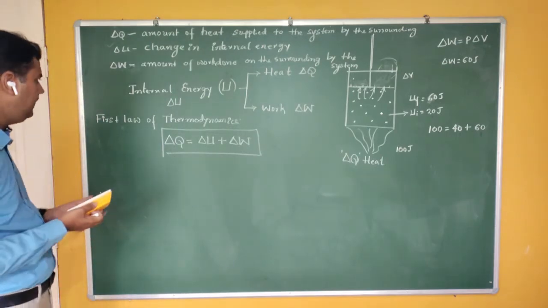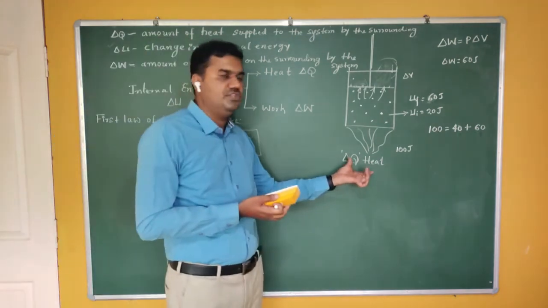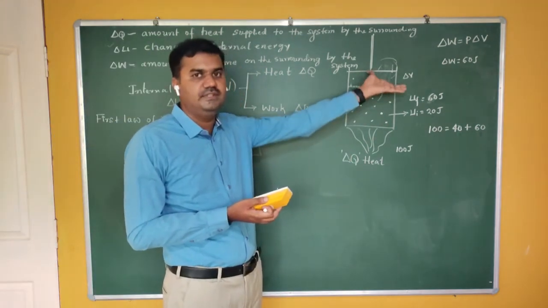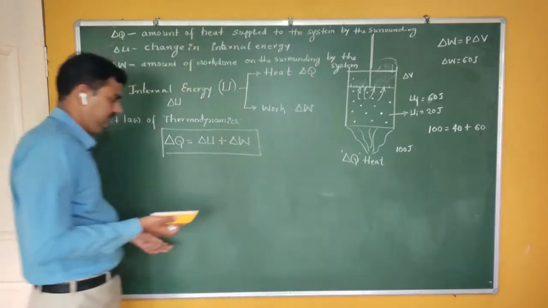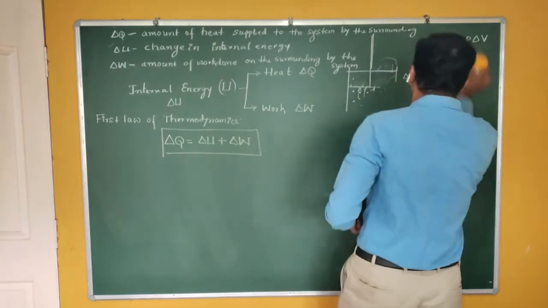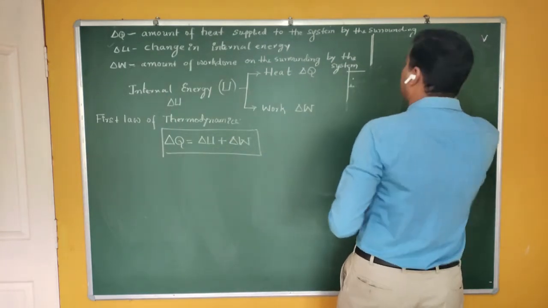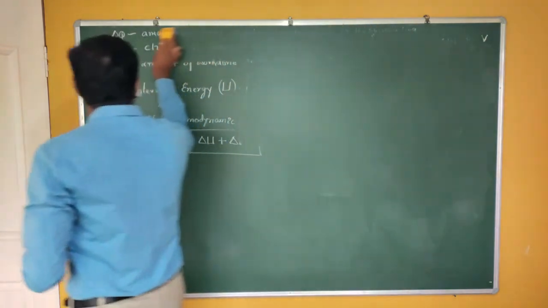Again I am repeating, what is the first law of thermodynamics? The amount of heat given to the system is partially used to increase what? Internal energy, and some amount is used for the work. So we can use the first law of thermodynamics for any thermodynamic process.